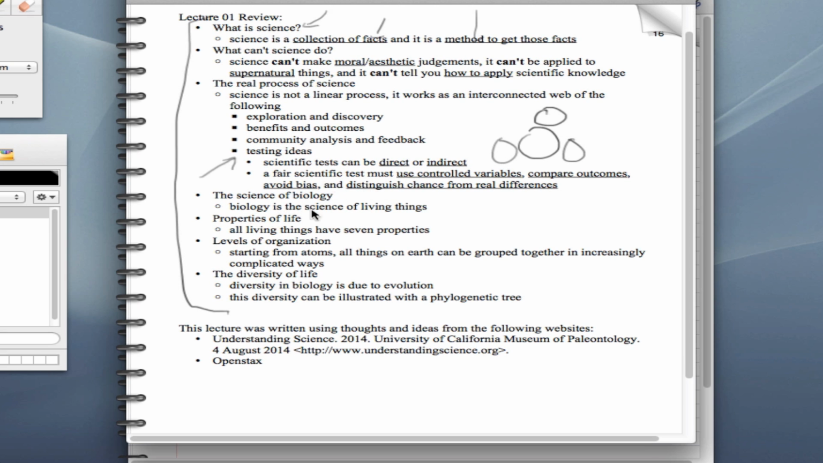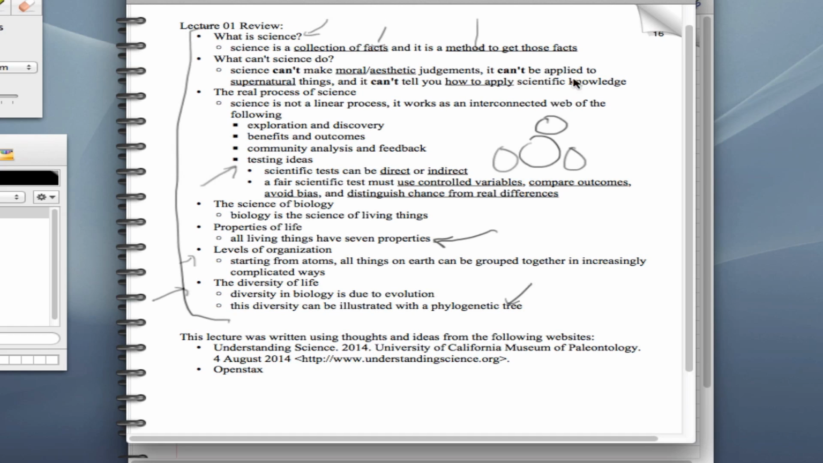We talked about living things, and we had the 7 properties of all living things. We talked about the levels of organization, starting from an atom and built all the way up to the entire planet. And then finally, we talked about the diversity of life, and we looked at the phylogenetic tree. I should note that all of the science stuff that was covered in the first half here, down to here, was gotten from this website. It wasn't actually gotten from our textbook, just because I thought this website did a better job. All of the rest of the stuff came from our textbook.